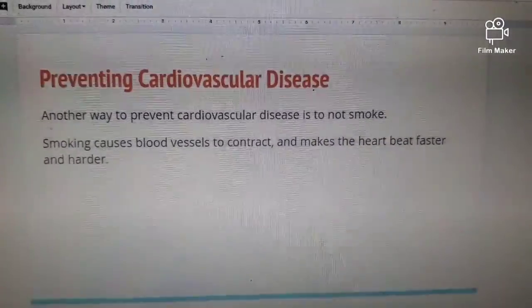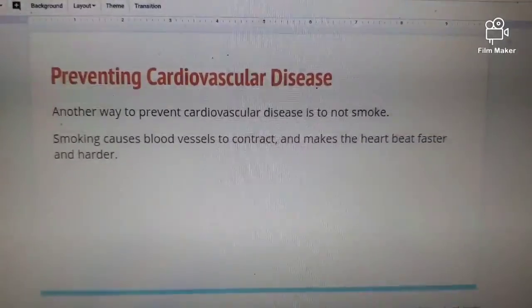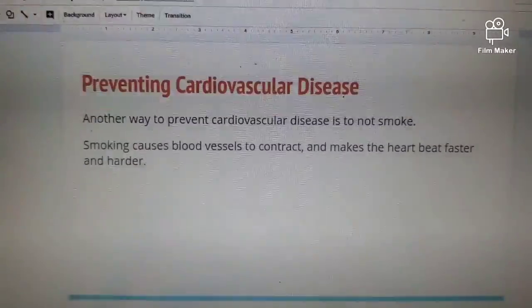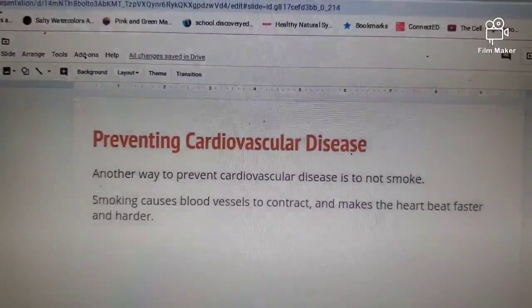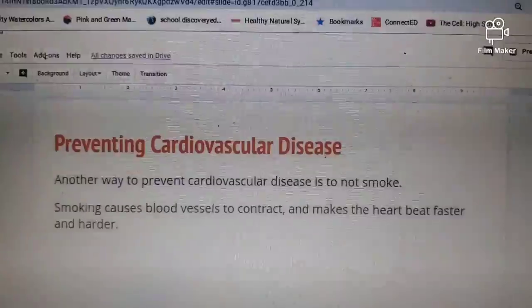Another way to prevent cardiovascular disease is to not smoke cigarettes. Cigarette smoking causes blood vessels to contract or to get smaller, making the heart beat faster and work harder.